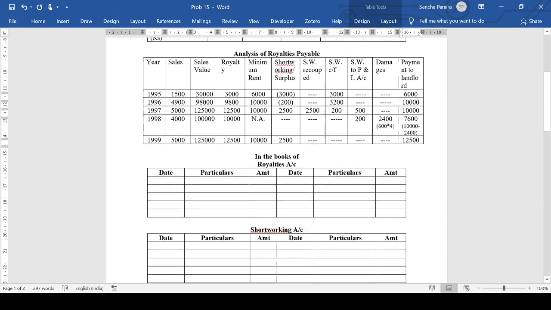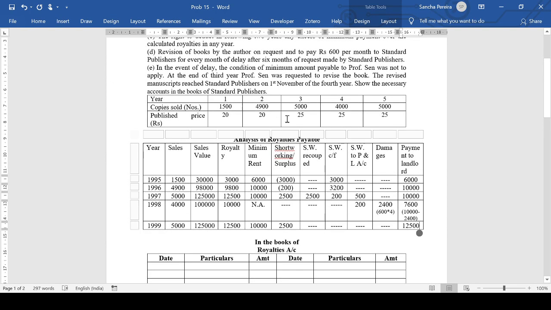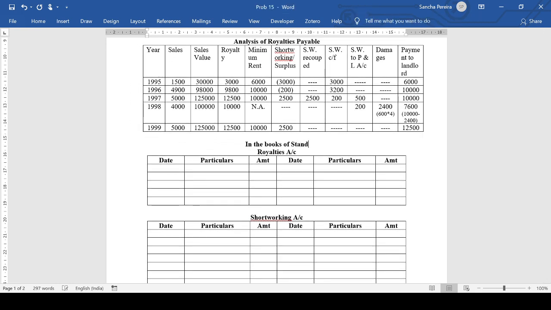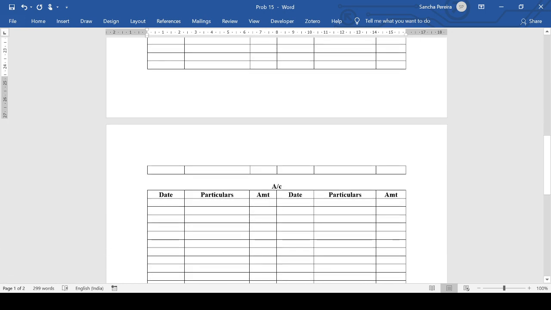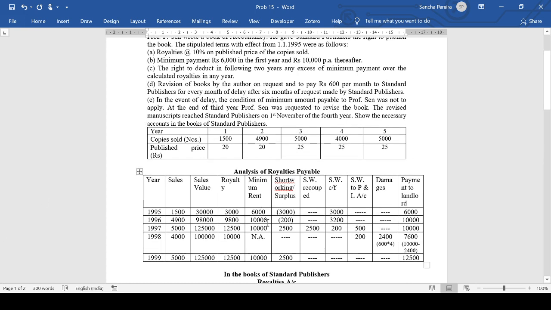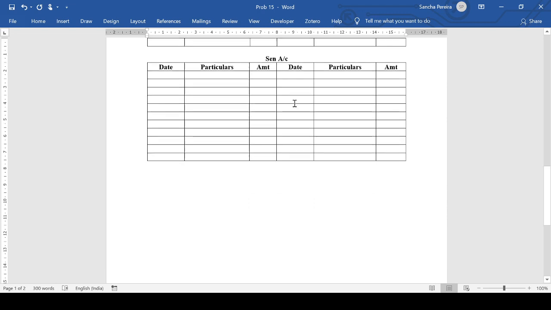So let's start doing the entries in the books of the standard publishers, showing the necessary accounts. In the books of the lessee, we have been asked for the royalties account, short working account, and Professor Sane account. I'll just call it Sane account. In the first year, we have a situation where the minimum rent is more than the actual royalty. So it's royalties account debit, short working account debit, to landlord.